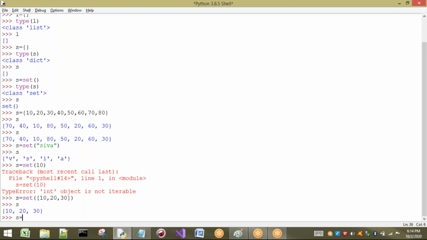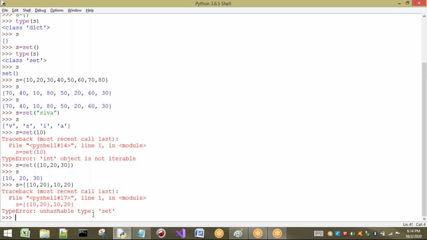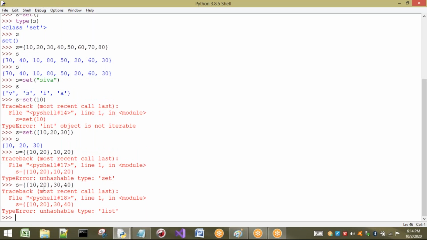That is, S equals, I will take one set here, 10, 20, and remaining I take some other values. Now see what happens. Unhashable type set. That means this cannot be there. Now I try for a list also. Sorry, I had already taken a set inside a set. Now I will take a list also: 10, 20, and 30, 40. Now see what happens. Same error: unhashable type list. That means a list cannot be there and a set cannot be there inside a set.